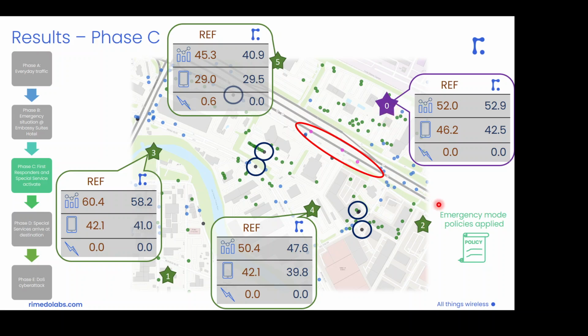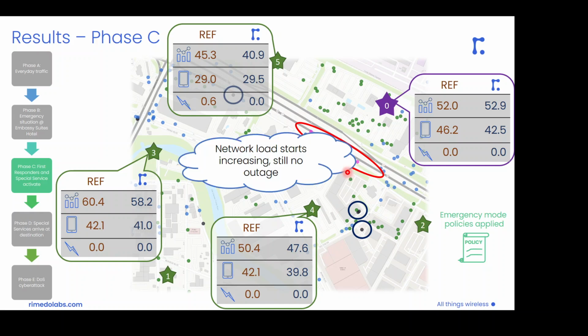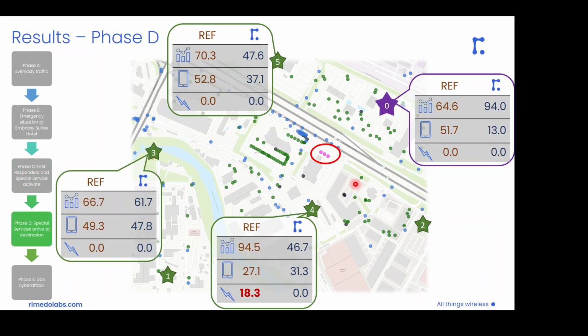This is the result of applying the set of emergency mode policies, which are applied here in a proactive way. They simply state that we should associate all the high priority UEs, so the special service unit and first responders, with the macro base station and offload all the other UEs to the small base stations. This results in these differences in network load and base station load already appearing. So we have network load increasing, but still no node outage here. The changes in the performance of the network become visible when we move to phase D.